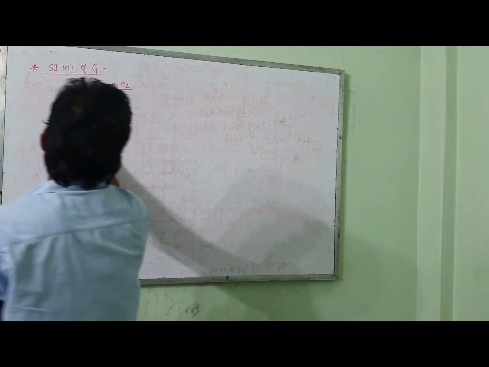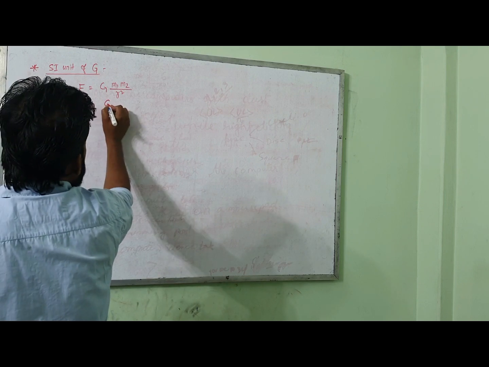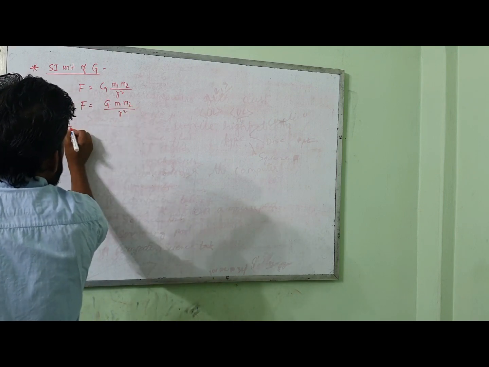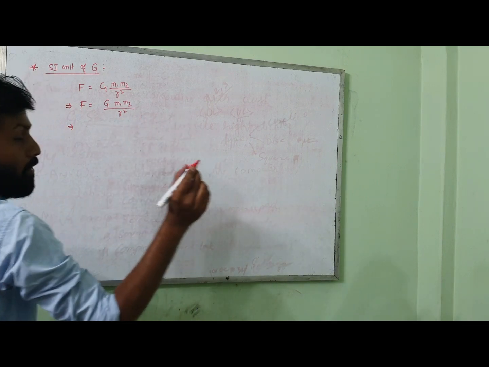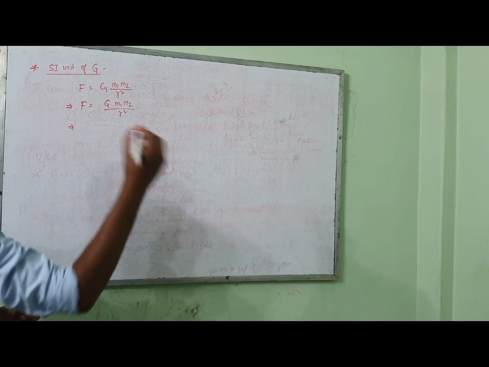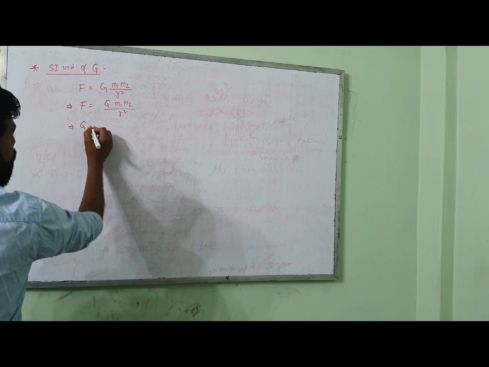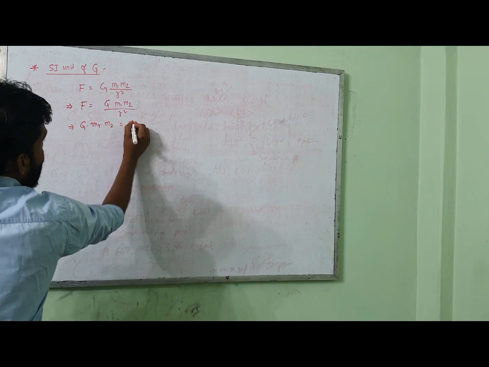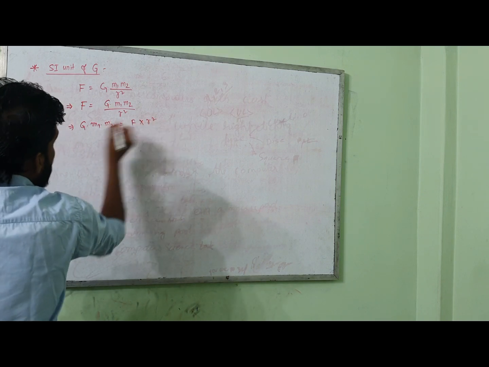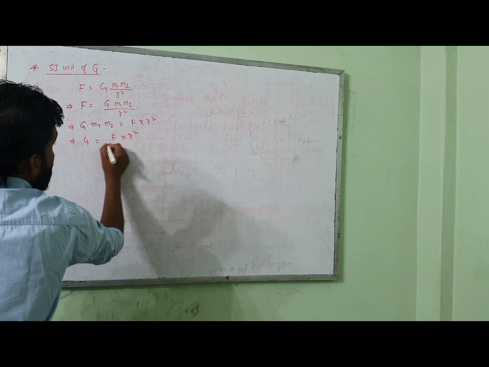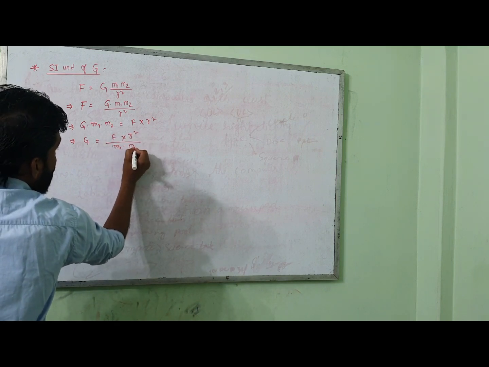So what can I write here? F is equal to G into M1 into M2 by R square. I need to find out G, so I need to take G to one particular side, either left hand side or right hand side. I can do the cross multiplication. I will get G into M1 into M2 is equal to F into R square. Now G is equal to F into R square divided by M1 into M2.